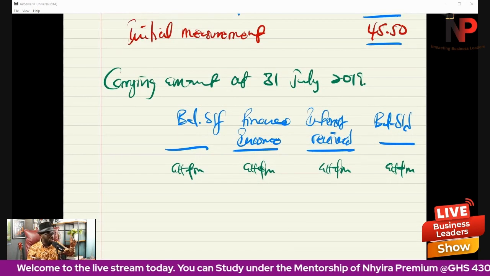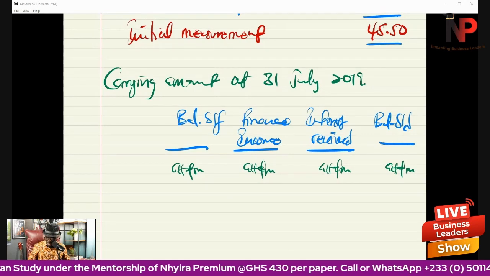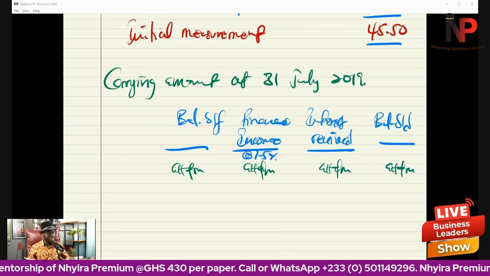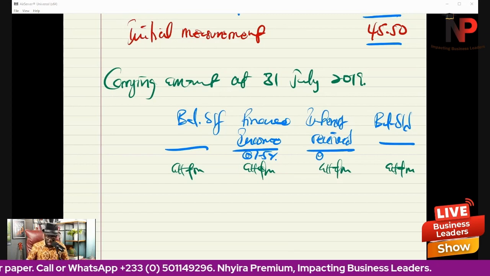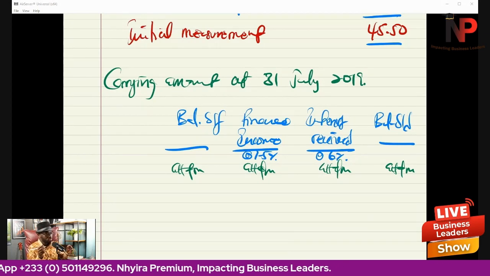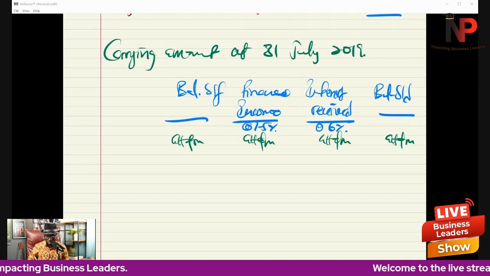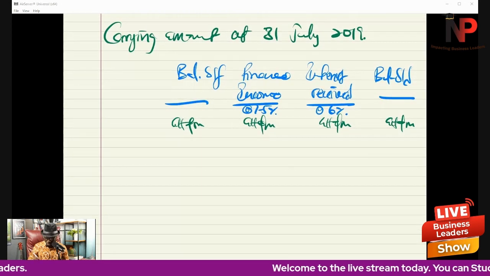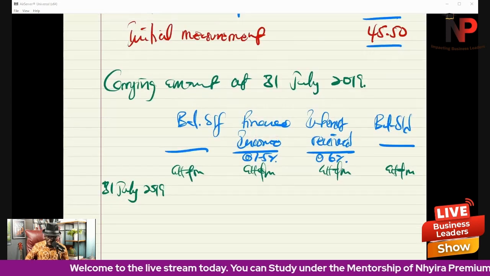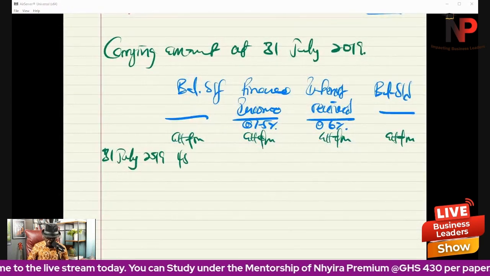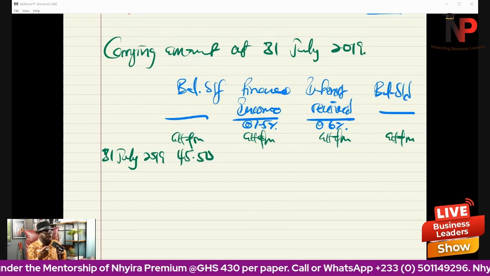So we go. Now remember, the finance income, like I told you, will be the effective interest rate, and that is at 7.5%. The interest received will be on the coupon rate because that is how much you will receive every year, and that is the 6% coupon rate. Okay, so let's bring in the figures for the period under review. So for the year ended 31st July 2019, we bring in the initial measurement 45.50. And remember, interests are usually paid in arrears.